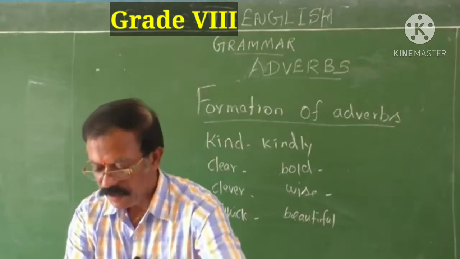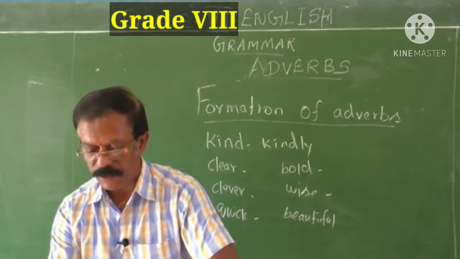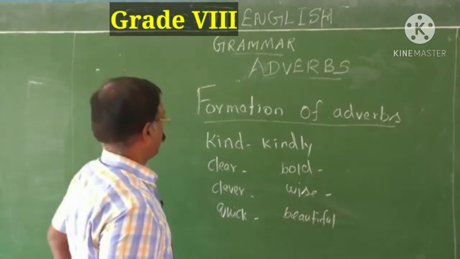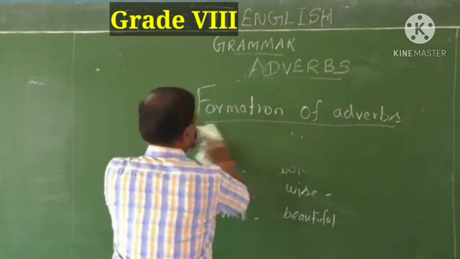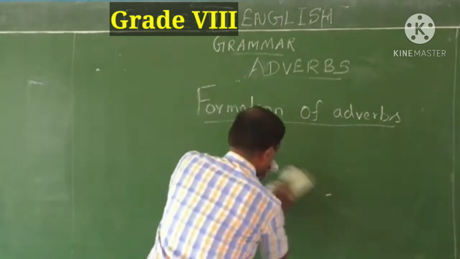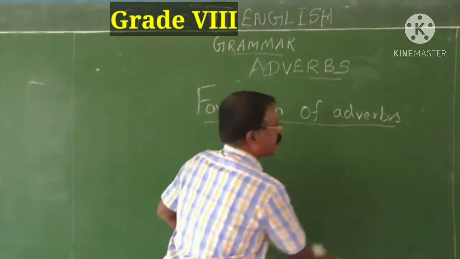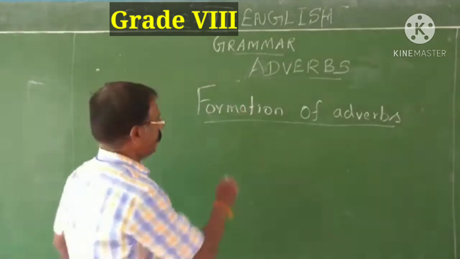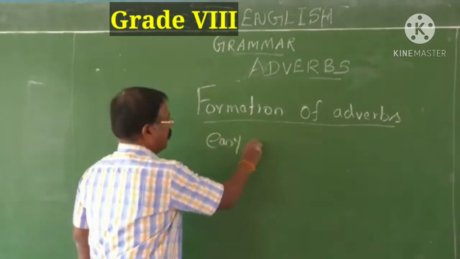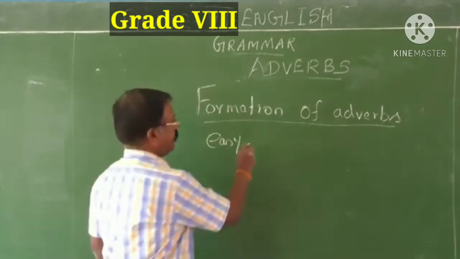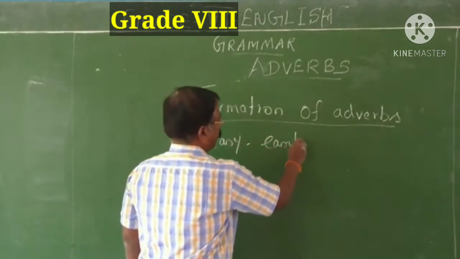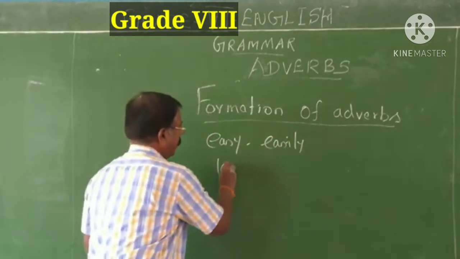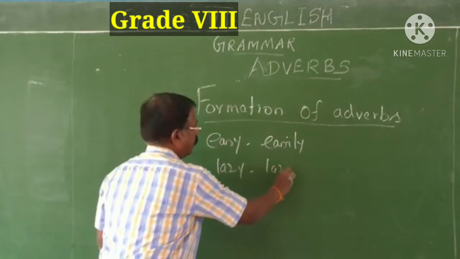But sometimes we may have to change the spelling slightly before adding ly. I will give you the list of such words also. For example, easy, easily. Lazy, lazily.